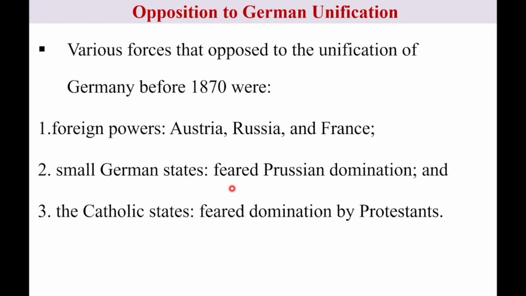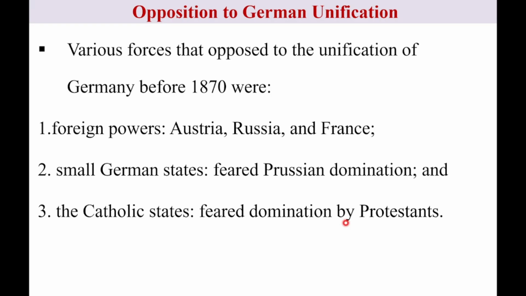Small German states also became an obstacle to unification of Germany because they feared Prussian domination. The third and the last obstacle or opposition to unification of Germany was the Catholic states. The Catholic states also felt domination by Protestants.